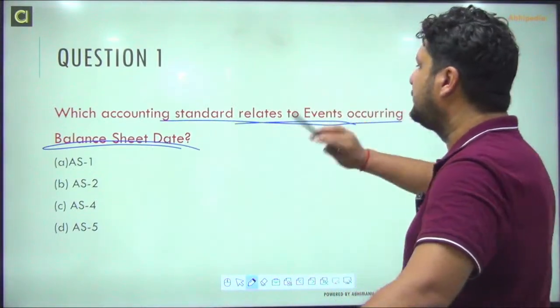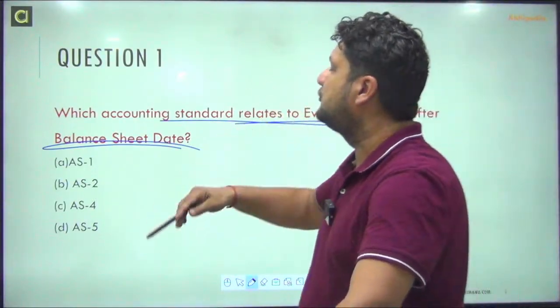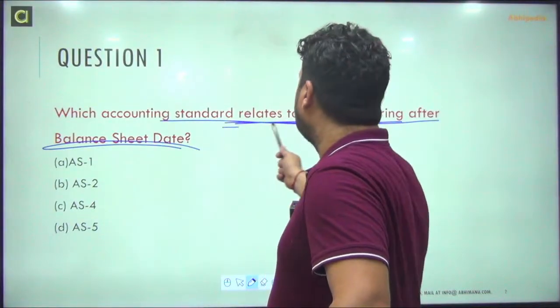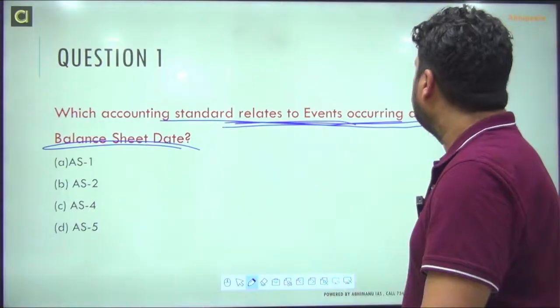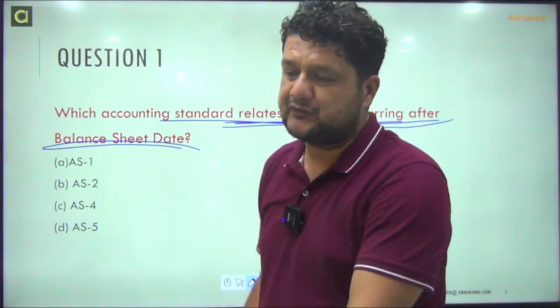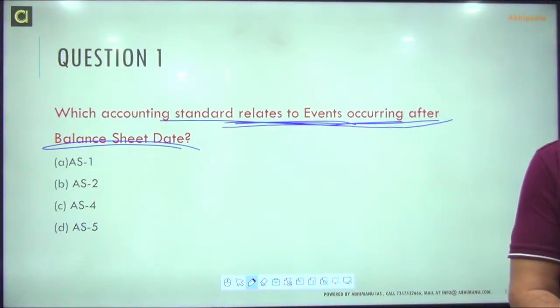I will let you know which ones you don't have to do in depth. That will come further. But still, the first one: which accounting standard relates to events occurring after the balance sheet? A, B, C, D. Which one is the answer? Let's see who answers first.